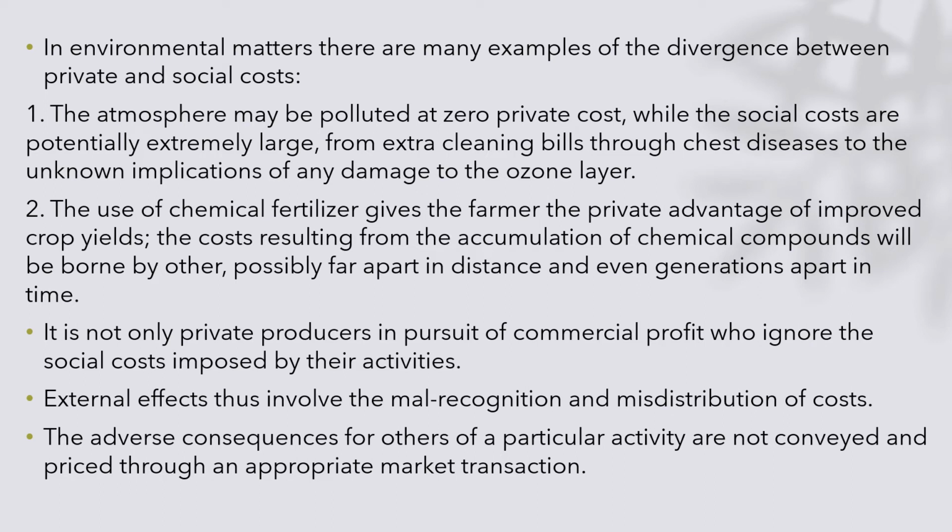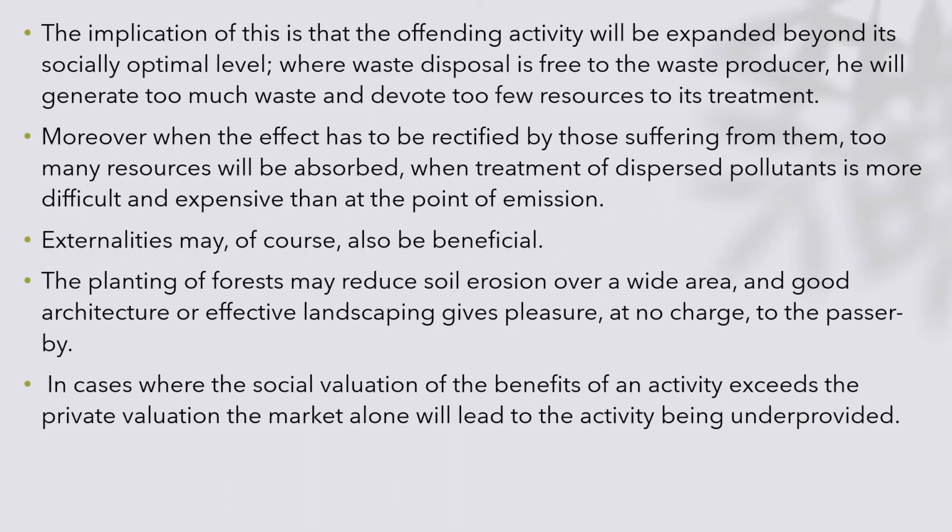External effects thus involve misrecognition and misdistribution of cost. The adverse consequences for others of a particular activity are not conveyed and priced through an appropriate market transaction mechanism. The implication of this is that the offending activity will be expanded beyond a socially optimal level.